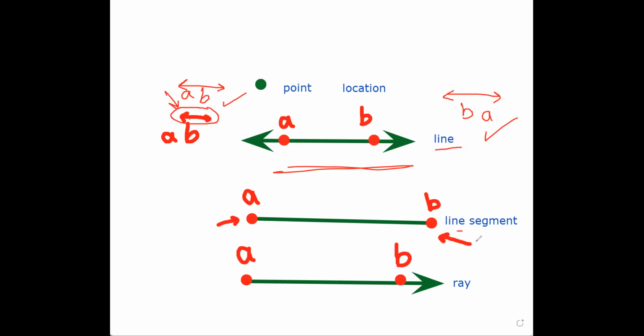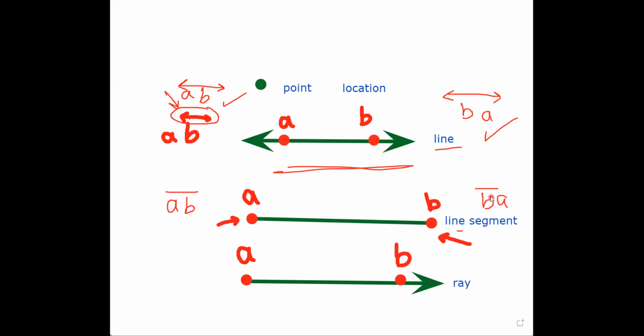What about the line segment? I call it the line segment AB. Can I start from the other side? Of course, yes. I can say the line segment BA. And you can find at the top how the line segment looks.